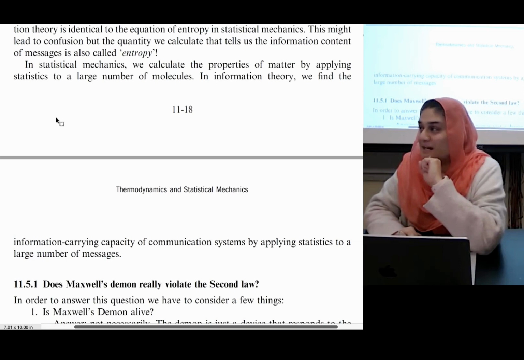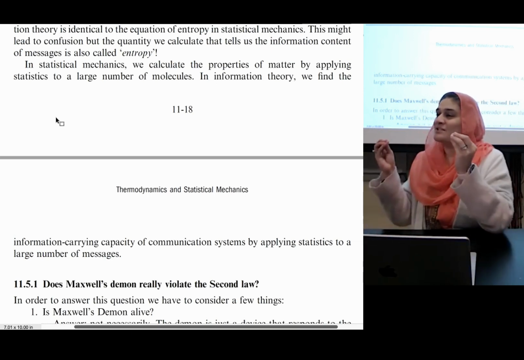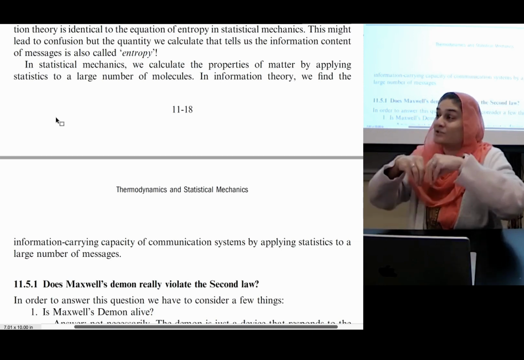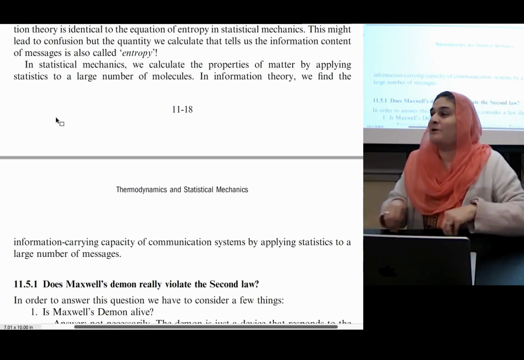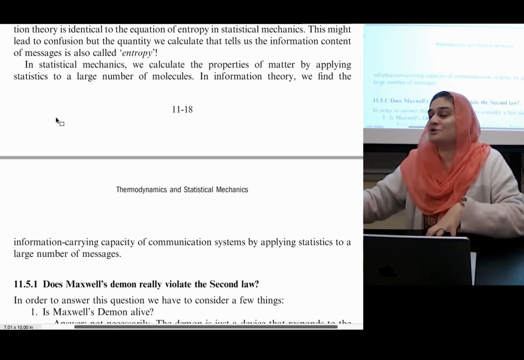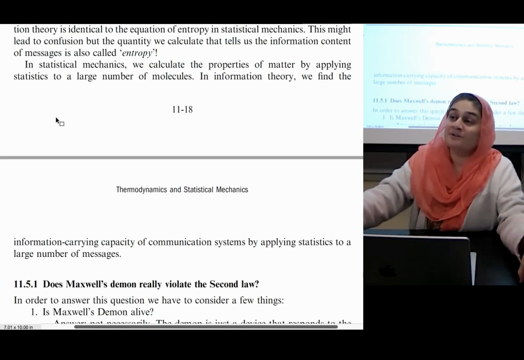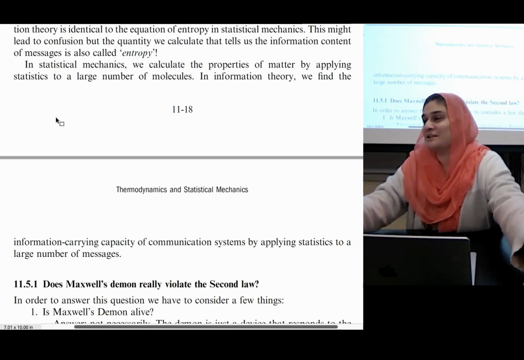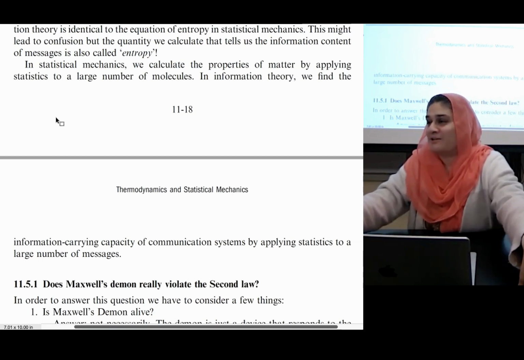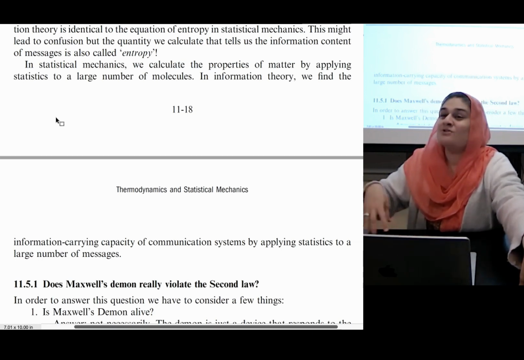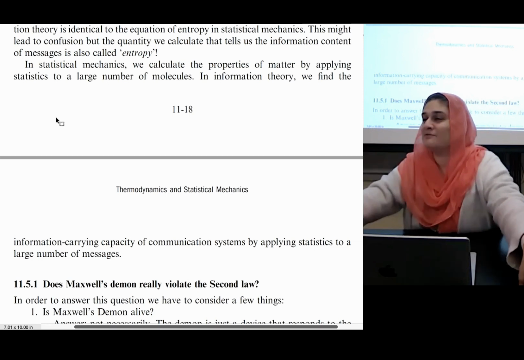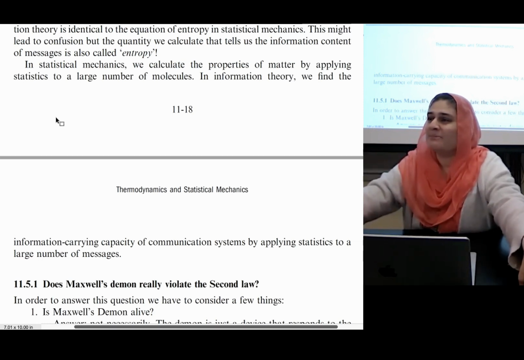And in both cases, it's called entropy. And the difference is that what you are using it on changes. When you're using entropy to calculate information about molecules, you call it statistics, statistical thermodynamics. When you're using the same to do it for messages, you call it information theory. The first time I realized that, I was like, whoa, I know a thing.